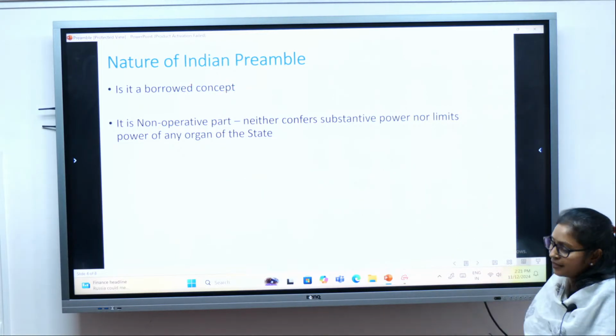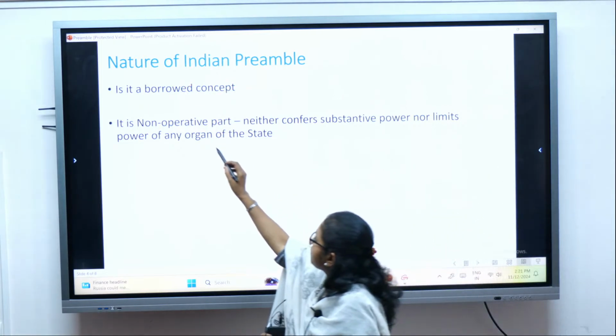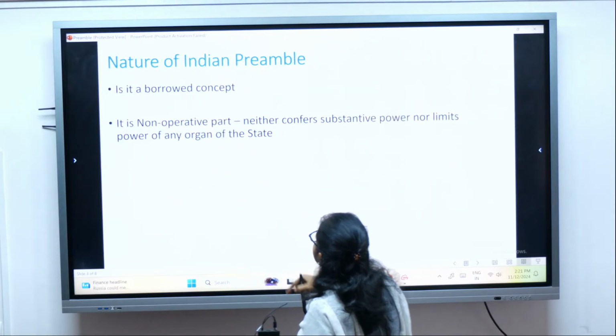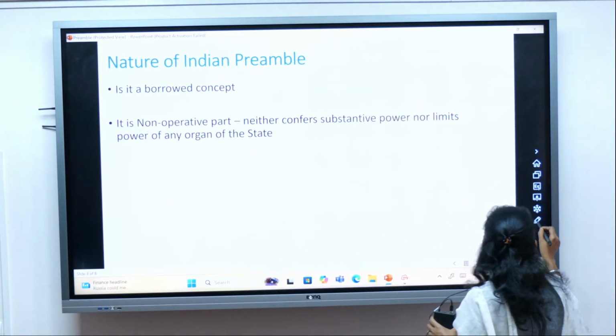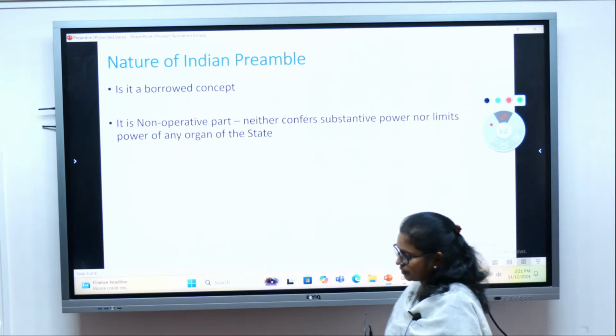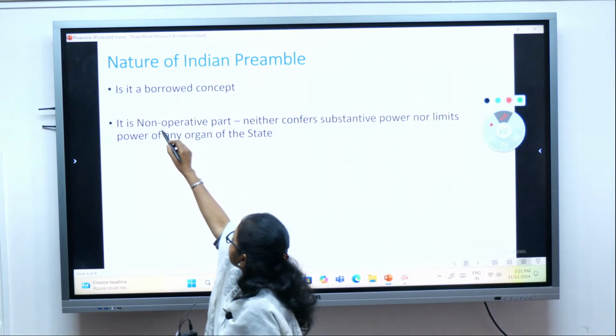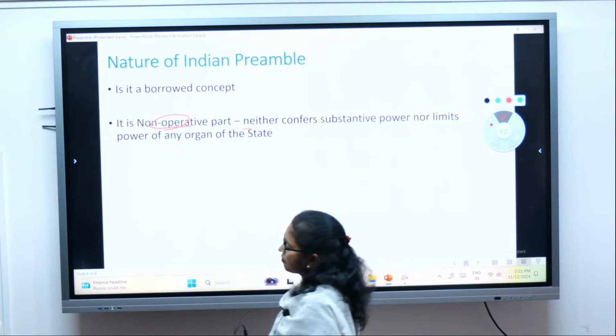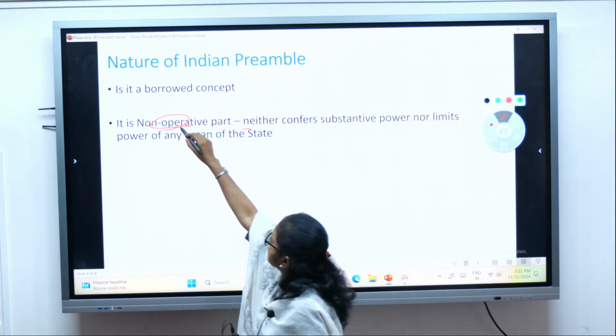Secondly, it is a non-operative part of the Indian Constitution. When I say non-operative, it means non-enforceable.